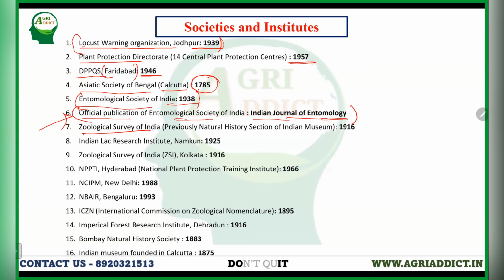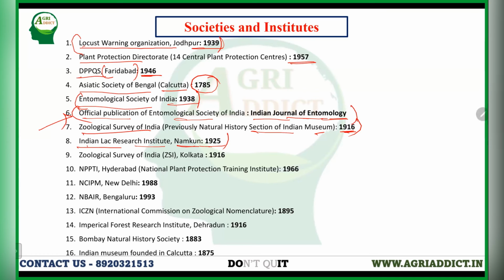Zoological Survey of India, that was previously known as the Natural History Section of the Indian Museum, was established in 1916. The Indian Lac Research Institute was established in 1925 in Namkum, and it is situated near Ranchi, Jharkhand. Presently, its name was changed in 2007 to National Institute of Natural Resins and Gums.